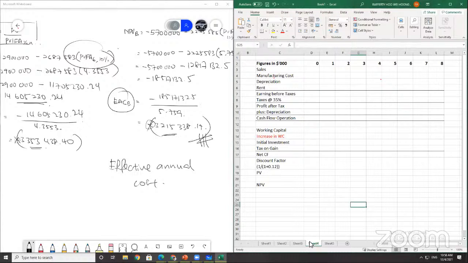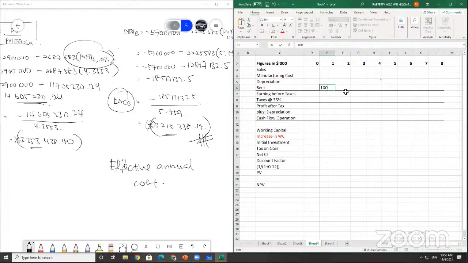So United Pig Pen is considering a proposal to manufacture a high-protein hog feed. The project would make use of the existing warehouse, which is currently rented out to a neighboring firm. The next year rental charge on the warehouse is 100,000, and thereafter the rent is expected to grow in line with inflation of 4% a year. So year one rent is 100,000. Each year it's going to be incremental of 4%.